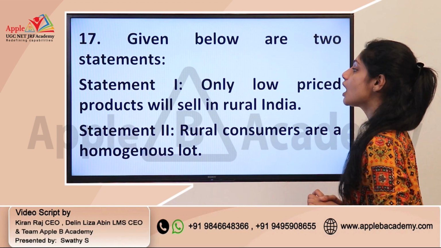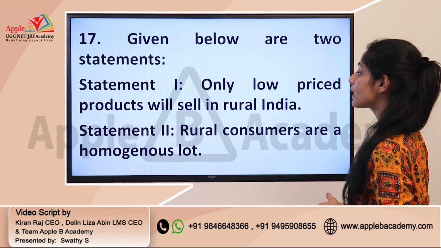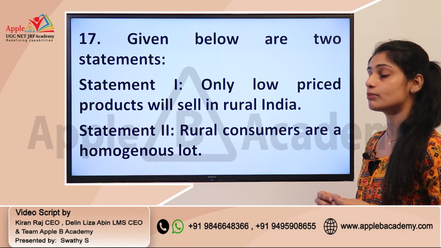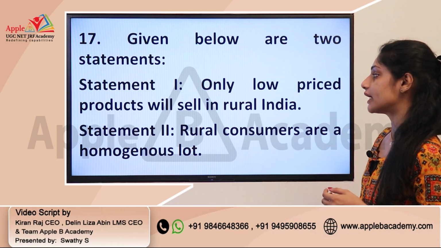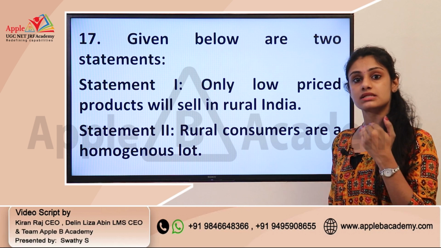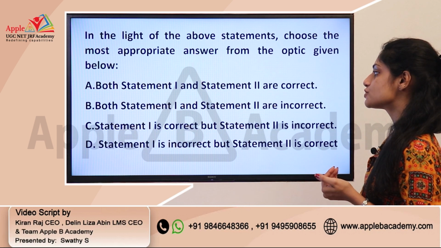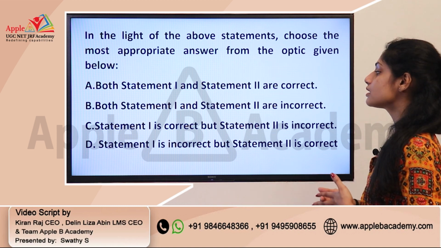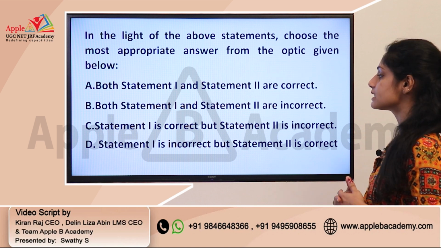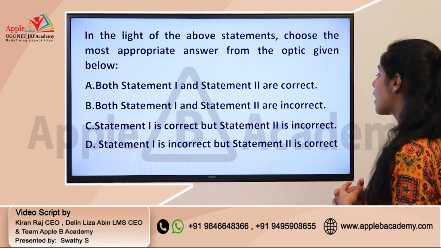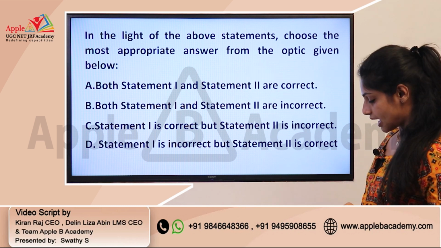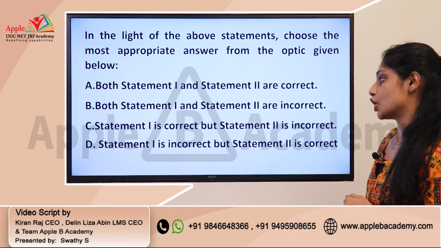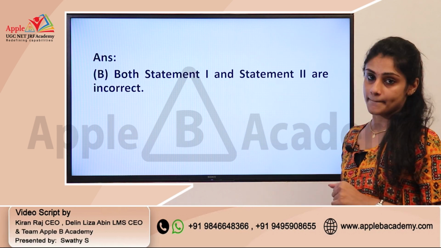Next question, given below are two statements. Statement 1, only low price products will sell in rural India, and statement 2, rural consumers are a homogeneous lot. Here you need to identify whether the statement is correct or not. We have the options: both statement 1 and 2 are correct, both statement 1 and 2 are incorrect, statement 1 is correct but statement 2 is incorrect, and option D, statement 1 is incorrect but statement 2 is correct. The correct answer is that both these statements are incorrect. Statement 1 and statement 2 are wrong, and the correct answer is option B.